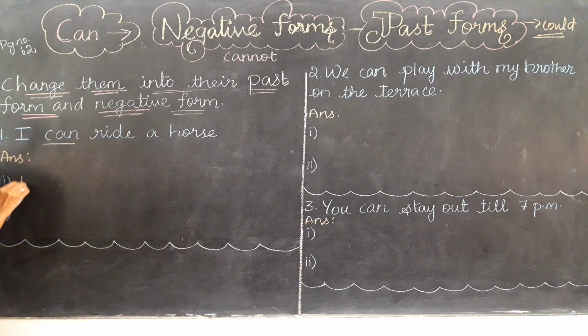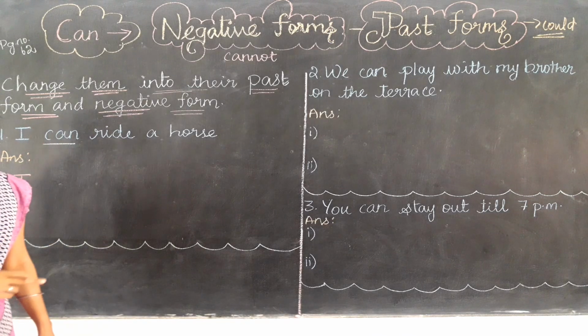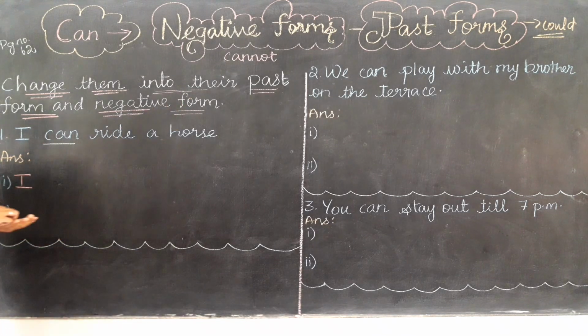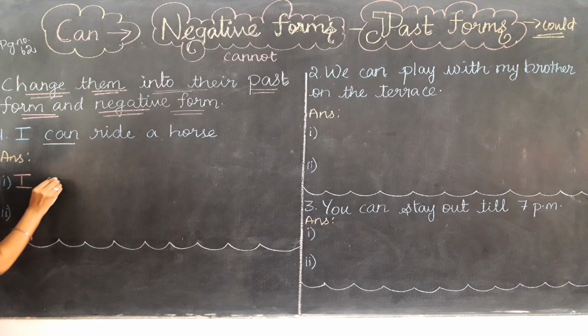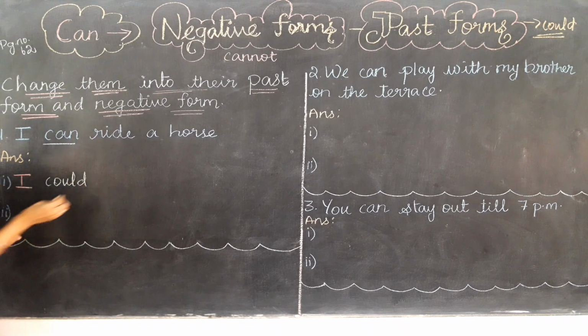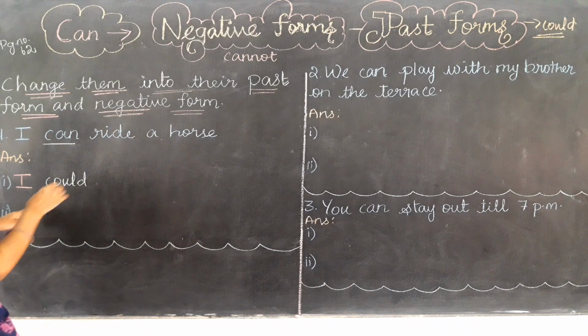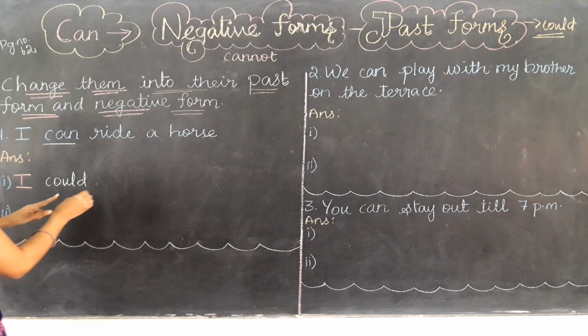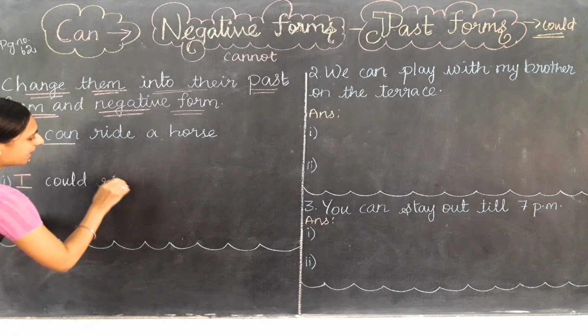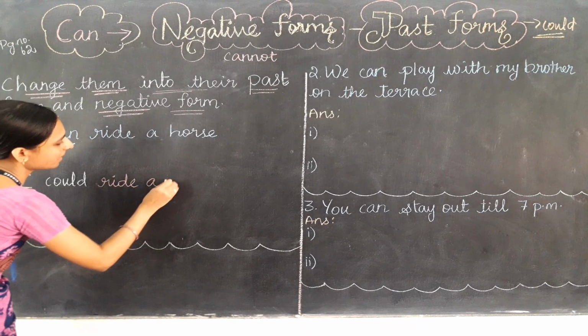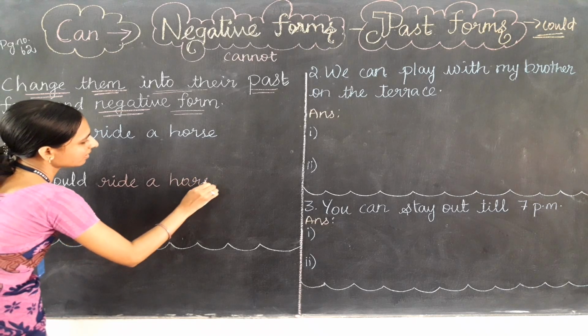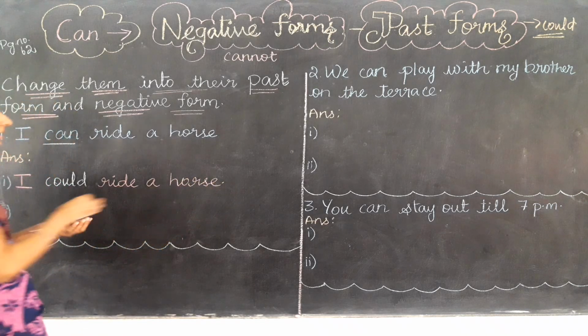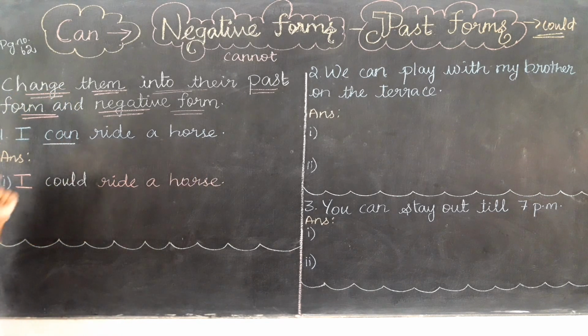What will be the answer? Now in the first answer we are going to write the past form. Can you tell me the past form of can? Yes, that is could. So here the answer will be: I could. Then all other words will come as it is. There is no change. Only here we are going to change. See, I could ride a horse. So this is the past form.